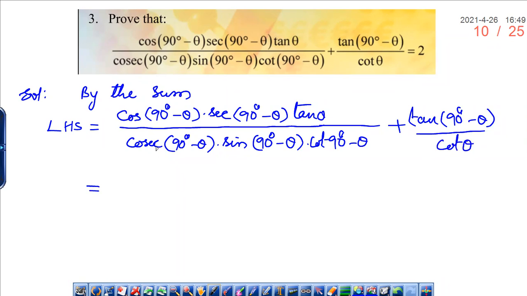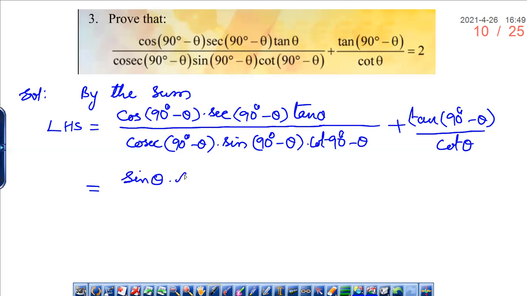Tell me, cos 90 minus theta is how much in terms of theta? Dheeraj, cos 90 degrees minus theta. Sir, sin theta. So in place of cos of 90 minus theta, we write sin theta. Secant 90 degrees minus theta is how much, Snigdha?